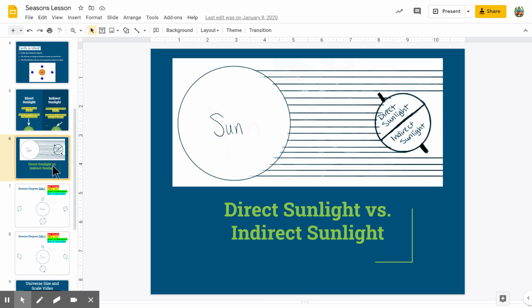And just to make it a little bit easier, I'm going to give you another way to visualize this. Okay? So in this picture, the top part of Earth, the northern hemisphere, is getting direct sunlight. So these lines right here are almost right angles, so they're very close to it. But if you look down here at these lines, they're hitting at lower angles. So they're getting indirect sunlight. So they're getting less energy from the sunlight. So it's going to have cooler temperatures down here and warmer temperatures up here.